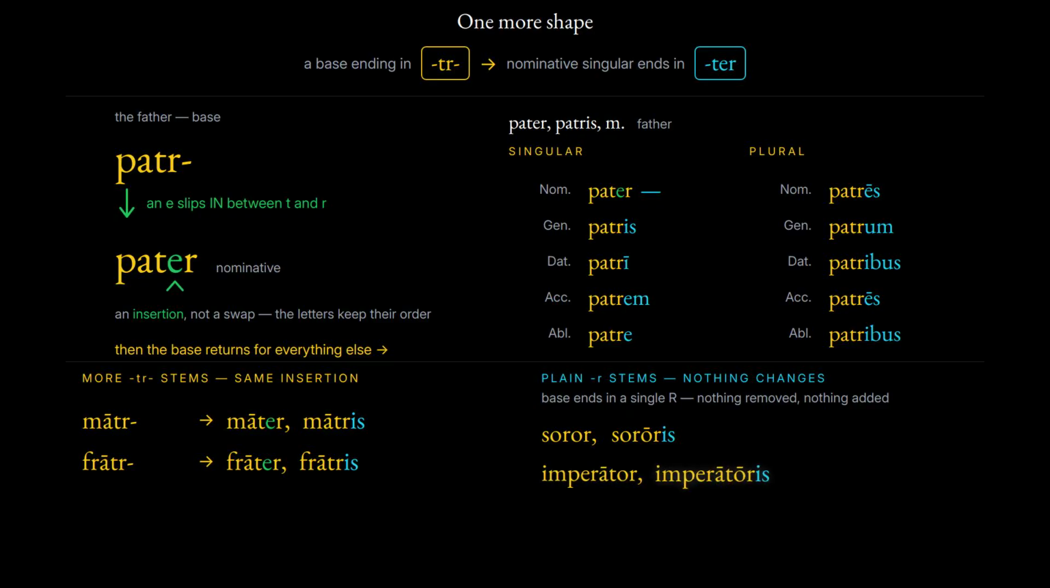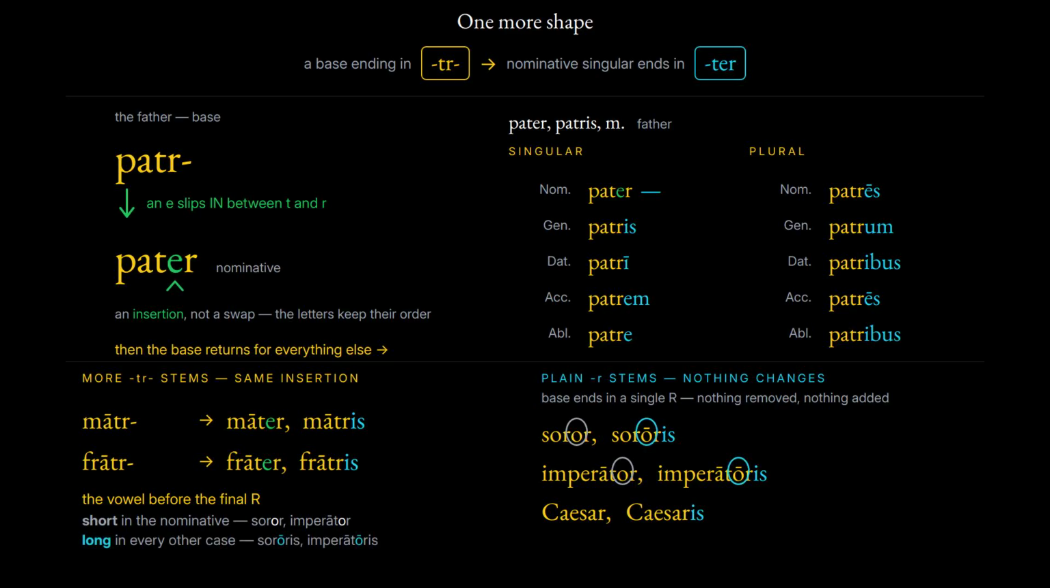Imperātor, imperātōris. Caesar, Caesaris. Watch the long marks on the sister and the general. The vowel before the final R is short in the nominative and long in every other case. Caesar keeps it short in both.